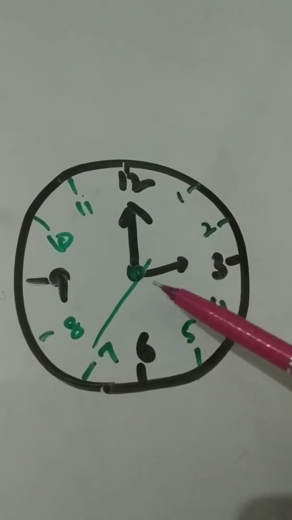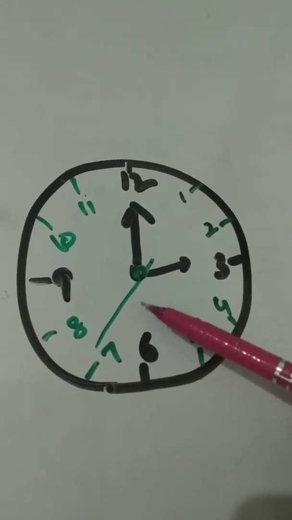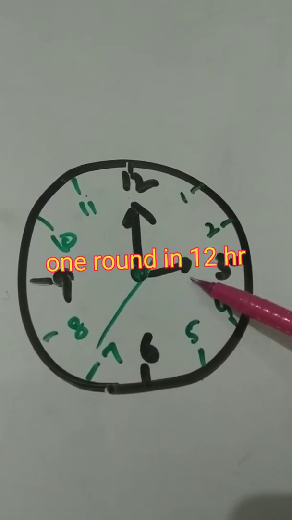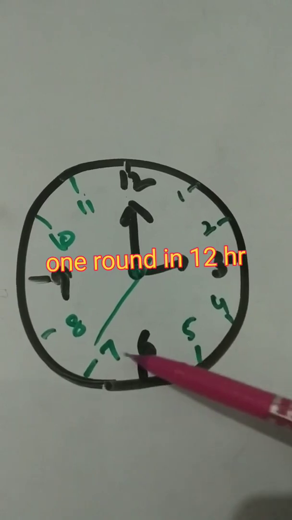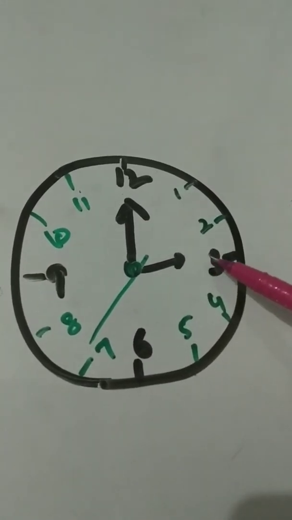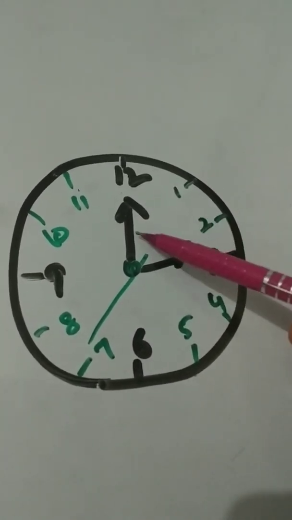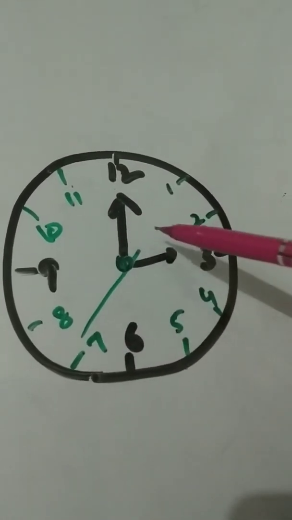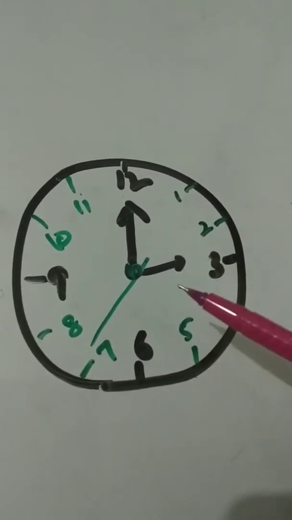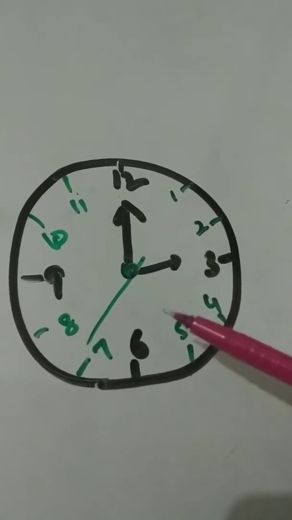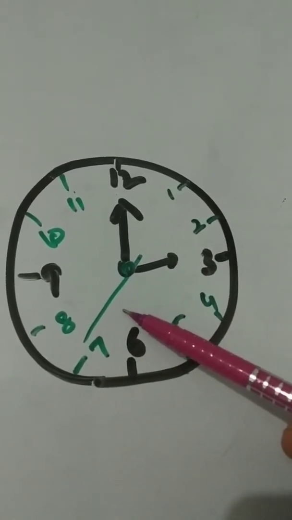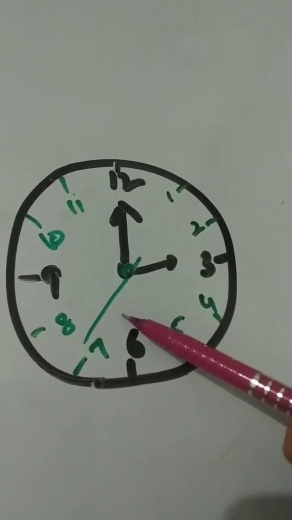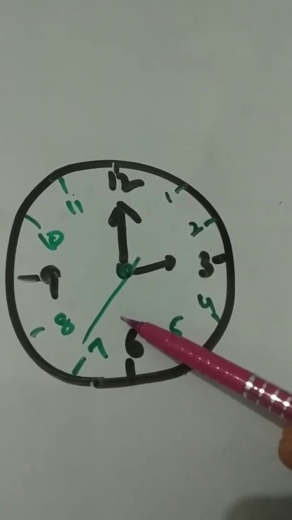Some clocks have third needle called seconds needle also. Hour needle completes one round in 12 hours, while minute needle completes one round in 1 hour. The second needle completes one round in 60 seconds or 1 minute.